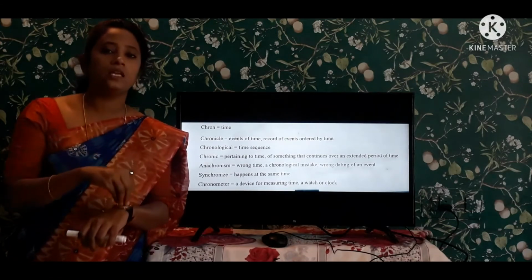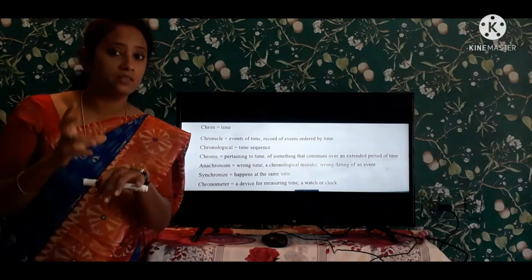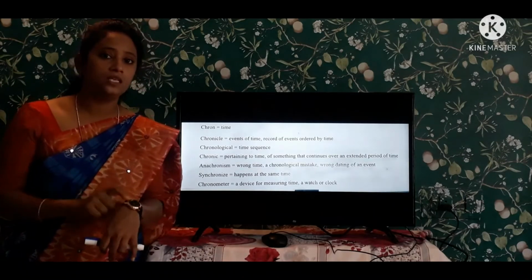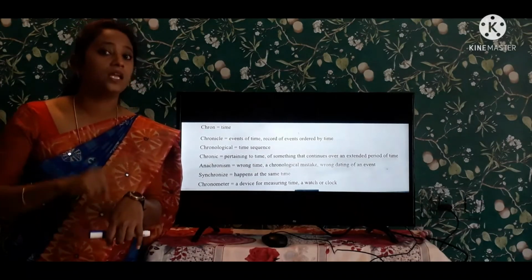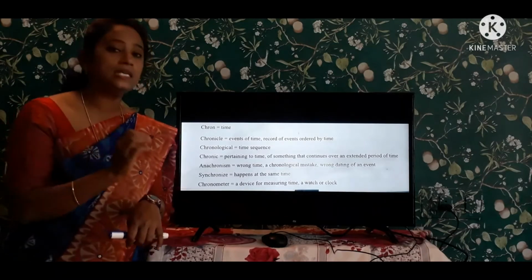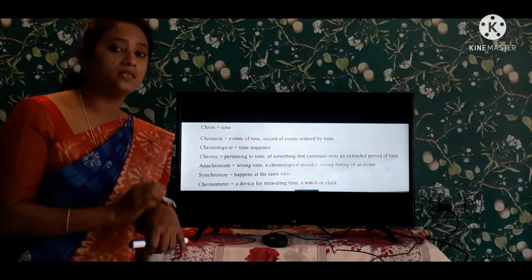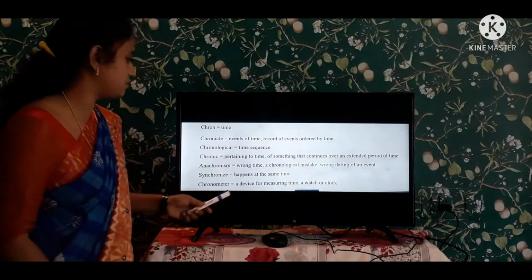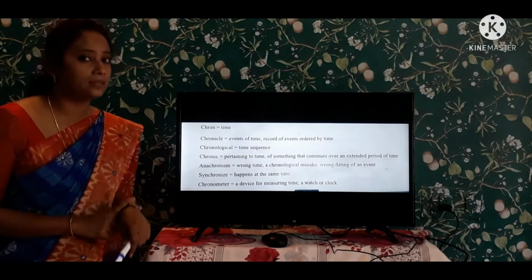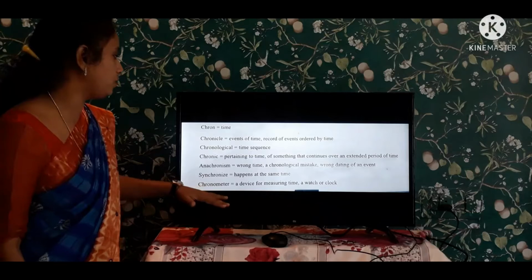So we measure the time with this watch. This is a device that gives a particular time and measures the time. This watch is the best example for chronometer.